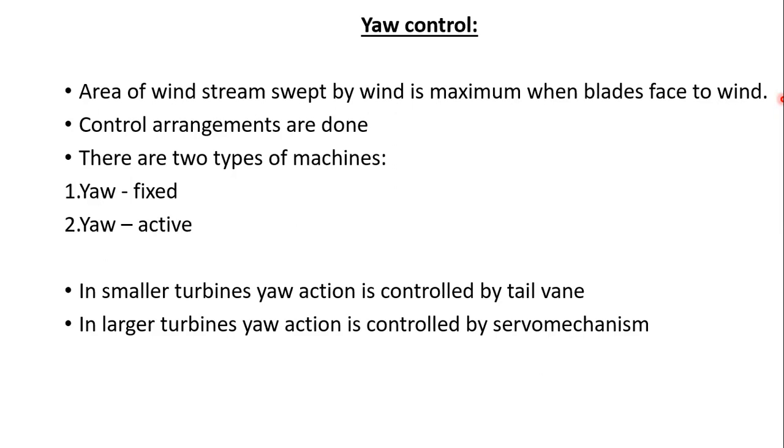This is achieved by control arrangements. When the wind direction changes, a motor rotates the turbine slowly about the vertical axis, because it has to face the blades into the wind. So for the control system, this is done.